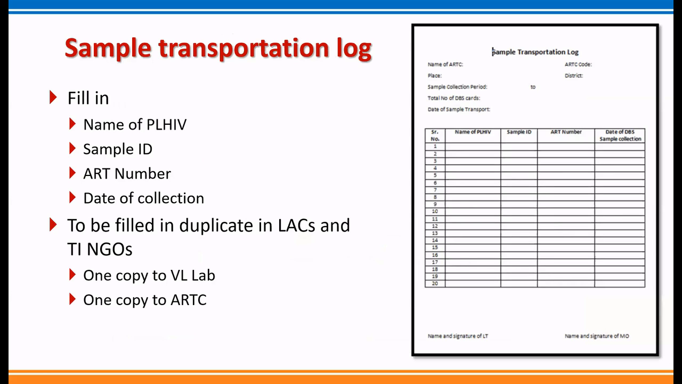And this is a transportation log which every collection center has to send along with the sample either to the ART center or to the viral load testing laboratory. This is what needs to be filled: name of the PLHIV, sample ID, then ART number, date of collection in the last column, and this is to be filled in duplicate in LSE plus ART plus centers as well as TI NGO sites. Of this, one copy will go to the viral load laboratory while another copy will go to the ART center. This viral load copy accompanies the DBS card also.